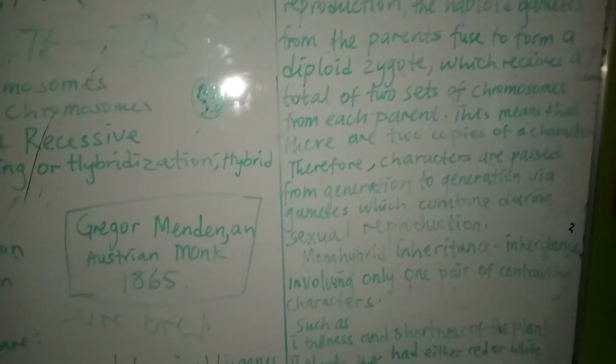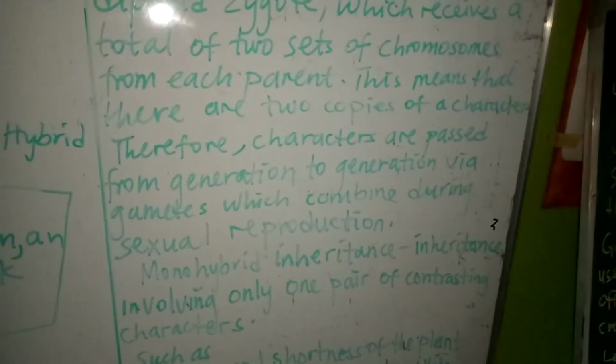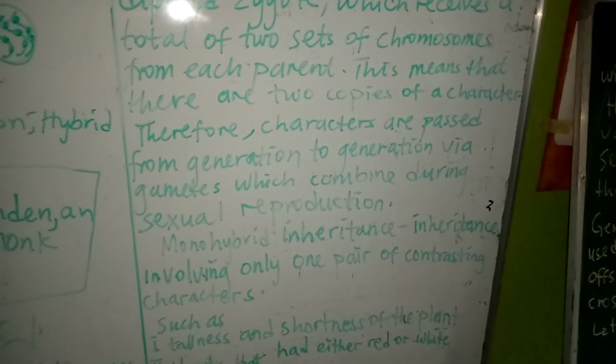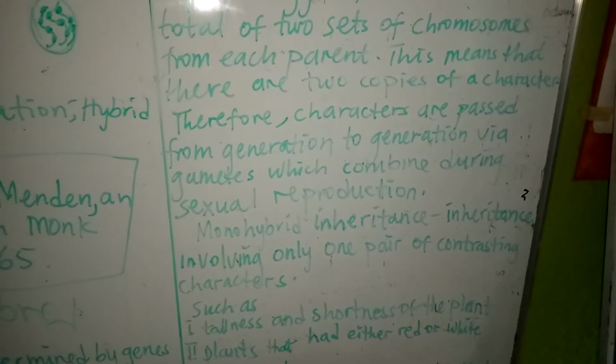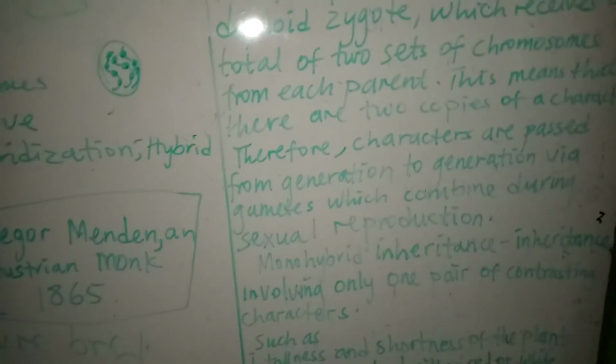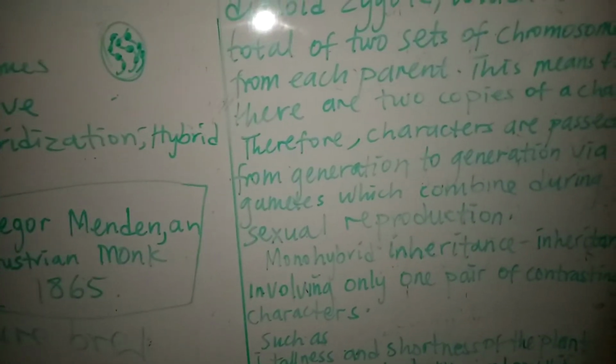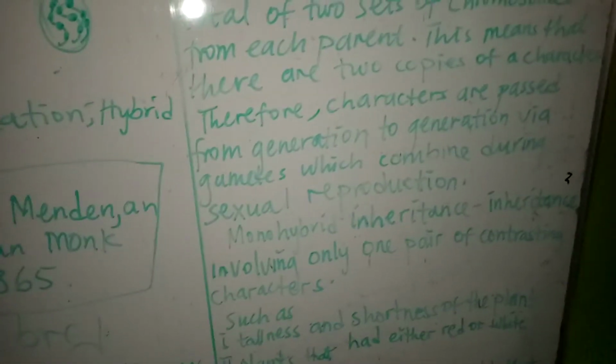One from the mother, one from the father. This means that there are 2 copies of a character. You are copying one from your mother, one from your father. Therefore, characters are passed from generation to generation via gametes.